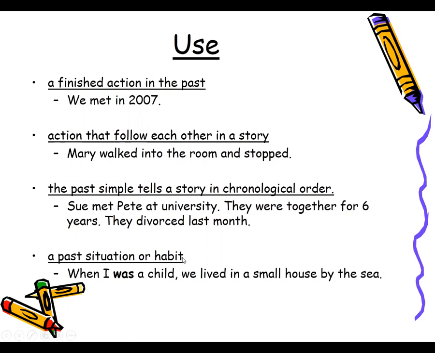Now, past situation or habit. As I have mentioned in the previous class when we were discussing simple present tense, if the habits are the same at the present time, then we use simple present tense. But here, when some actions were there in the past, some habits were there in the past or some situation was there in the past, then for that we use past tense. For example, when I was a child, we lived in a small house by the sea. So this is when that particular person was a child. Okay, so this is the situation or the habit that they used to live by the sea when they were small, when he was young.